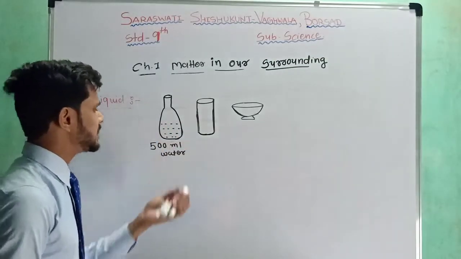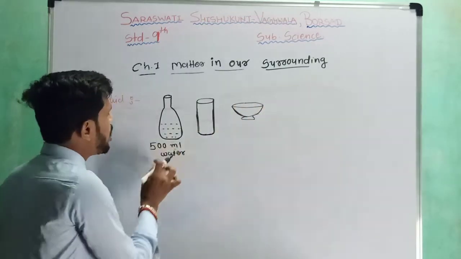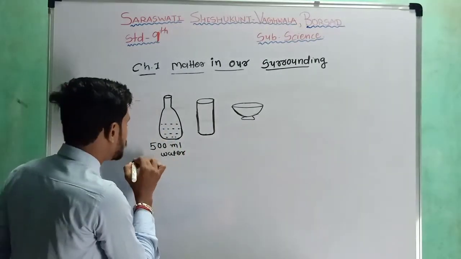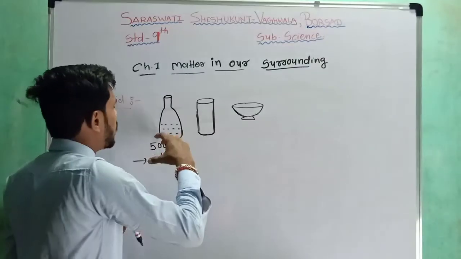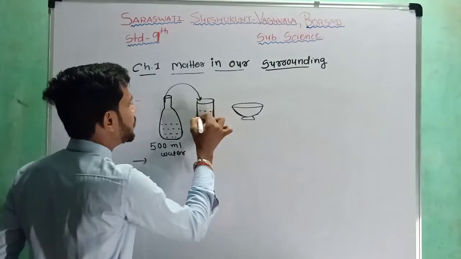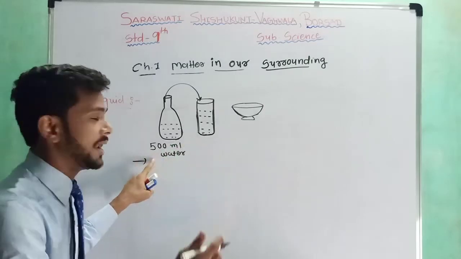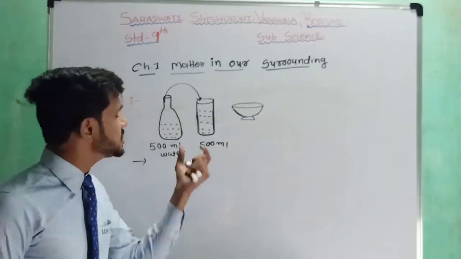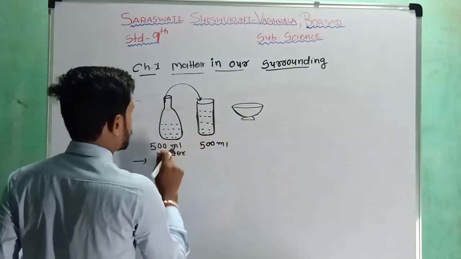As you can see on this board, I have taken one bottle, one glass, and this bowl. In the bottle, I have 500 ml of water. We can see that the shape of this water is like the bottle's shape. Now I am going to transfer this water into this glass. You can see the glass is filled with the water, but the volume of the water remains the same, 500 ml. But what is the change in both?